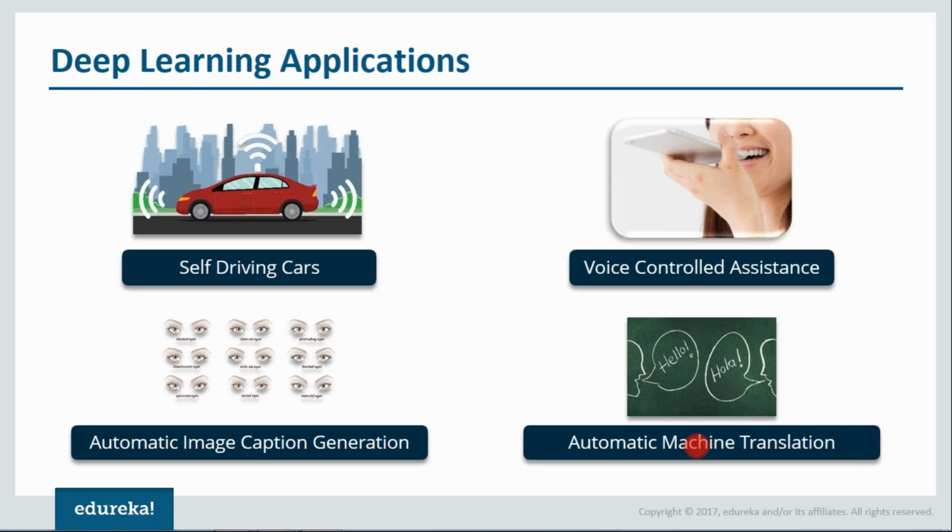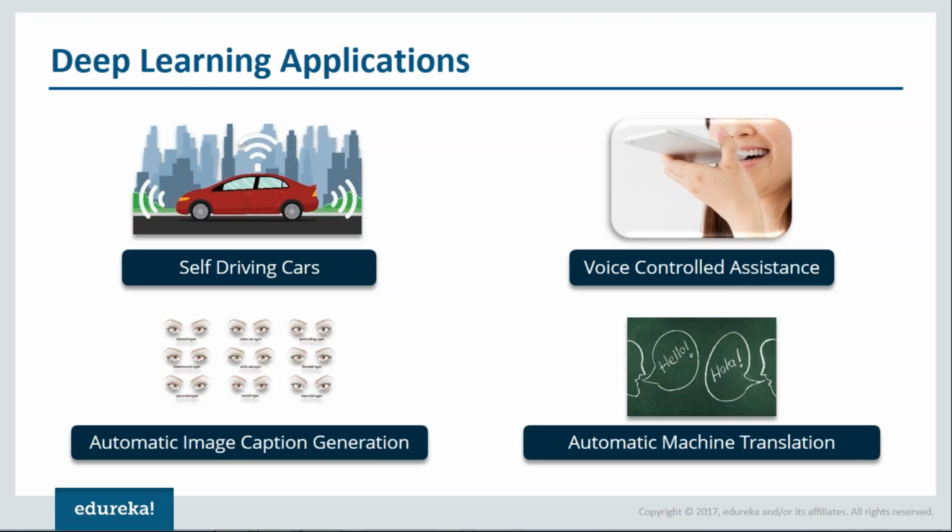Basically, with automatic machine translation, you can convert one language to another with the help of deep learning. And these are just a few examples, guys. There are many, many other examples of deep learning. It can be used in game playing. It can be used in many other things. And let me tell you one very fascinating thing that I've told you in the beginning as well. With the help of deep learning, MIT is trying to predict the future. So yeah, I know it is growing exponentially right now, guys. So this is it for today's session on what exactly is deep learning.